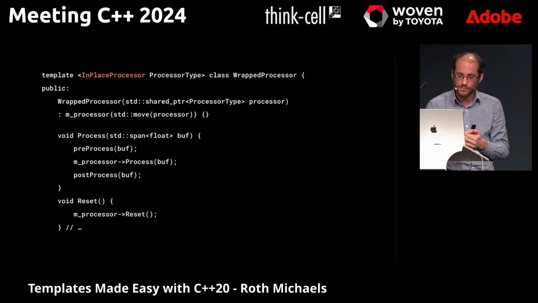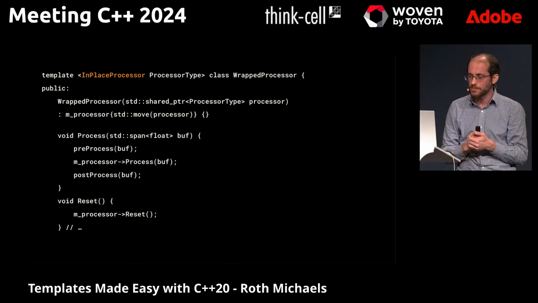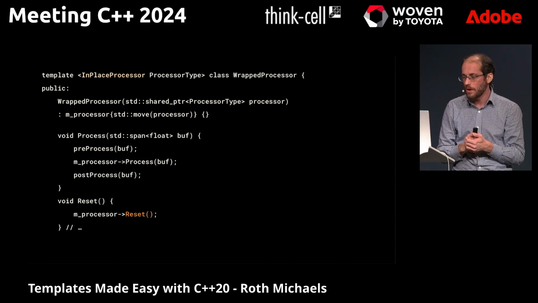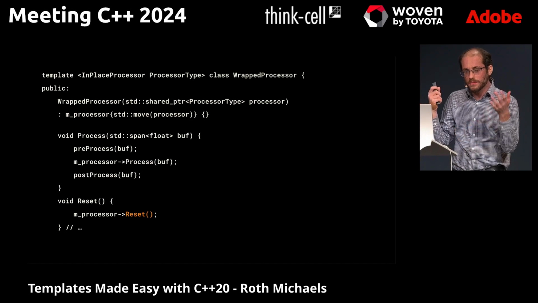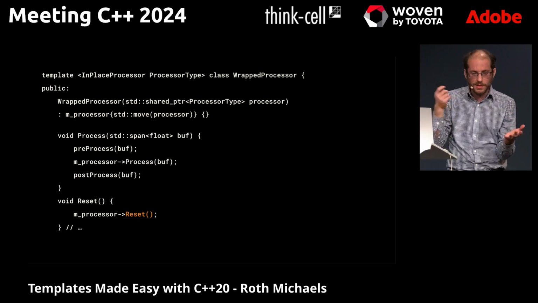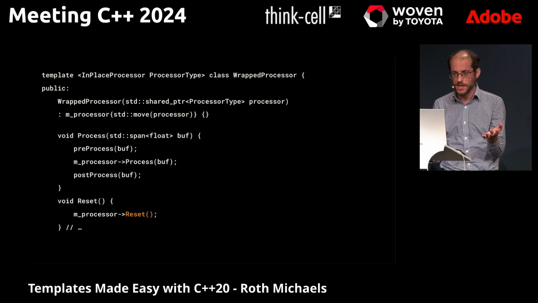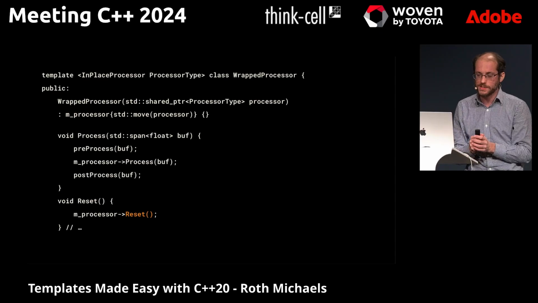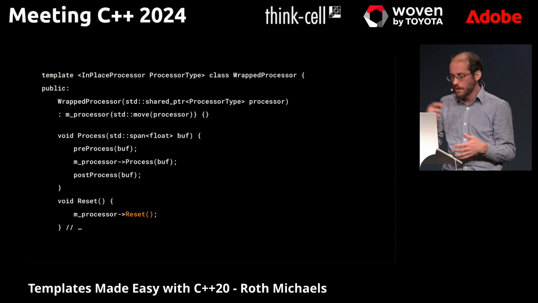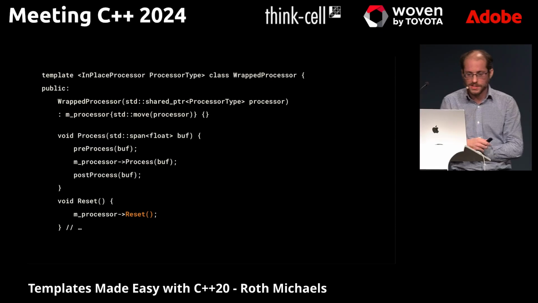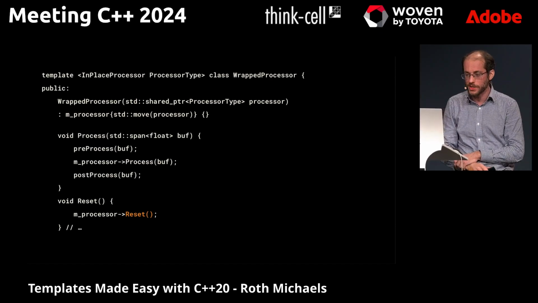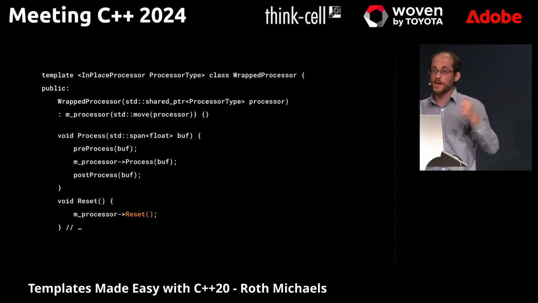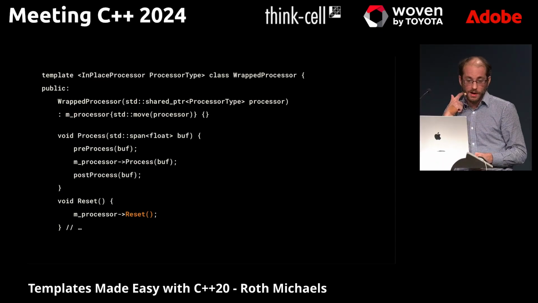But if you notice, this wrap processor maybe has a problem, because we got this reset here, but the filter had a reset, but the inverse processor didn't have a reset. So this is kind of maybe something people have complained about C++'s concepts versus similar facilities in languages like Swift and Rust, is that even though I'm forcing you to only put in things that have a process function, that doesn't mean I can't go Wild West and call any other silly function I want, like the reset.